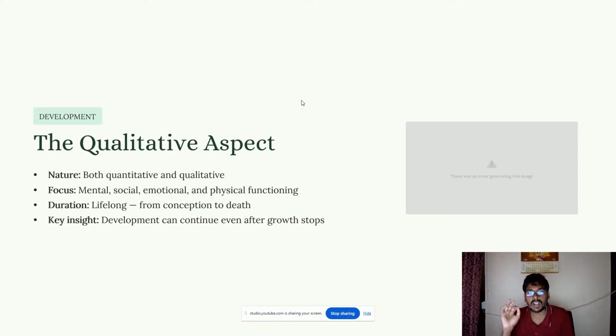Key insight: development can continue even after the growth stops. Growth may stop, but development will never stop. It is a continuous process in the qualitative aspect of development.